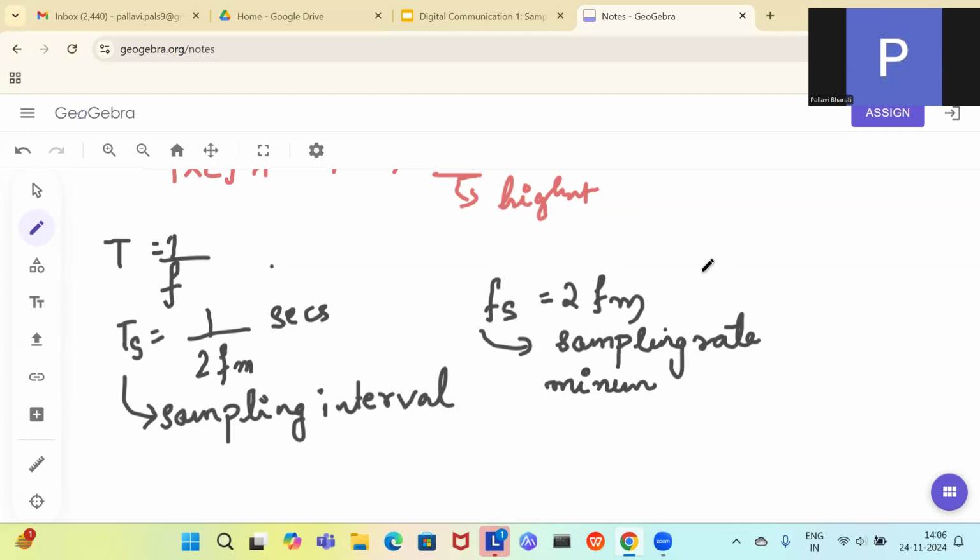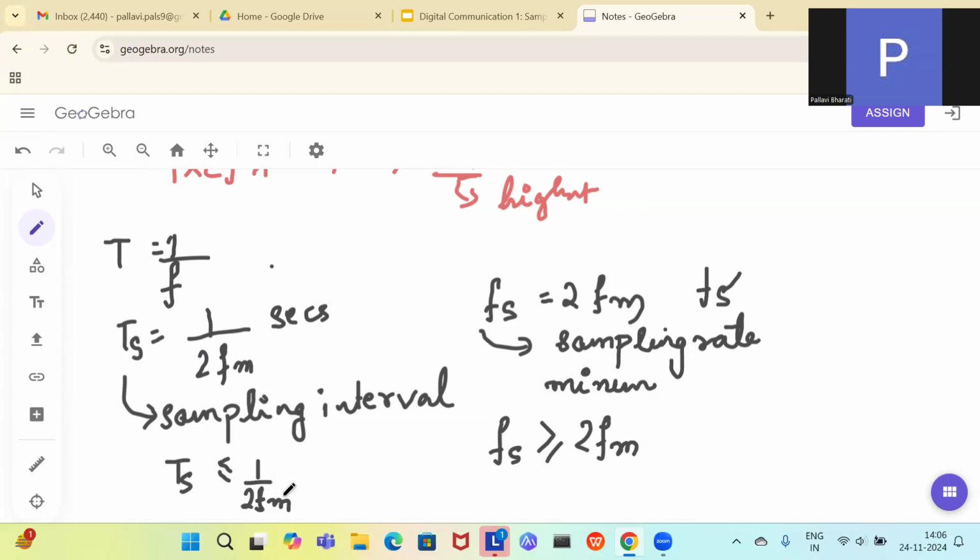That is, you can write it: Fs can be greater than or equal to 2 fm. Or the other way of telling it is the maximum sampling interval: the sampling interval Ts should be less than or equal to 1 by 2 fm.